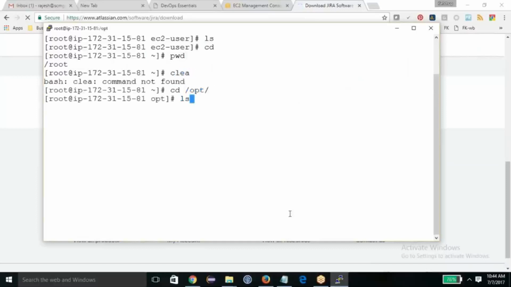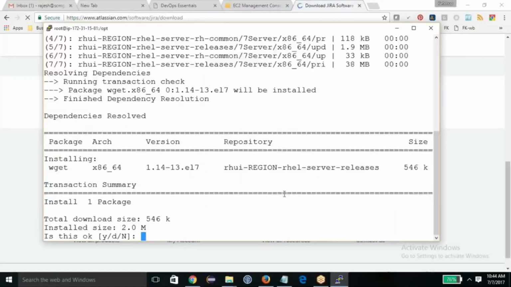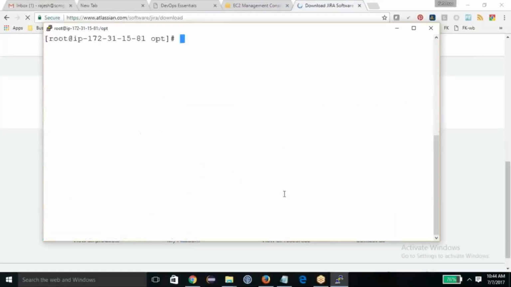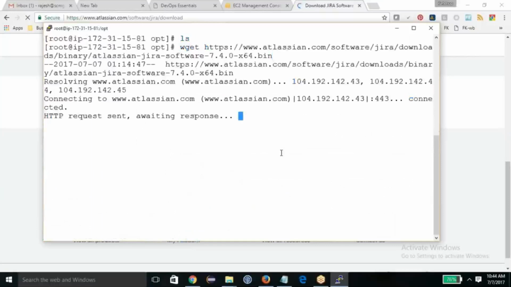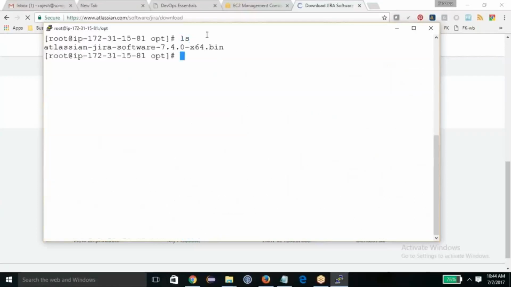I'm going to the /opt directory, and here I'm going to install the wget utility, which will help me download this. This VM is very basic, so I need to install some of the tools I need. Okay, now I have it. Here I'm going to download this. I'm downloading Jira, which is more than 200 MB. I got it immediately, and here it is.